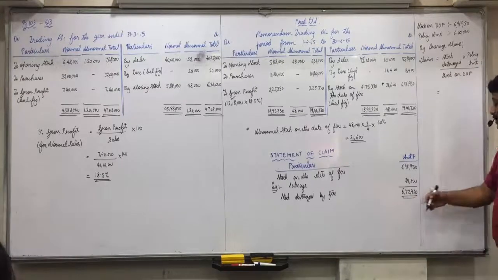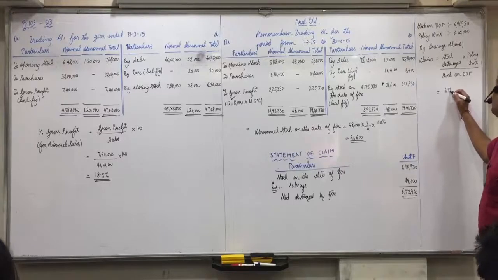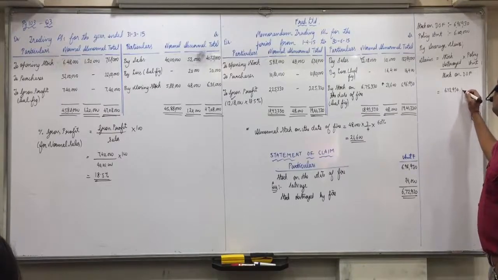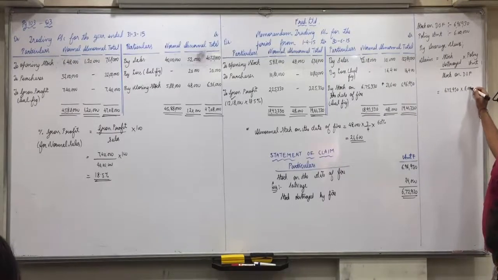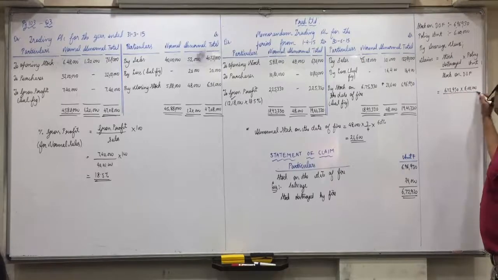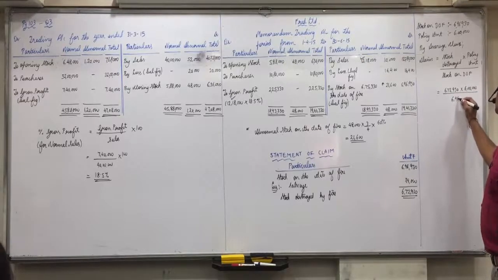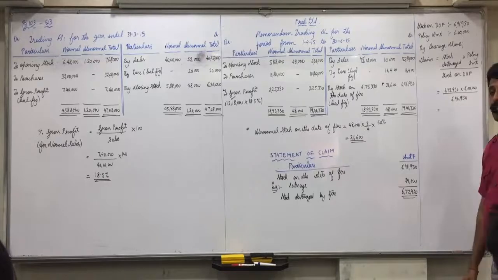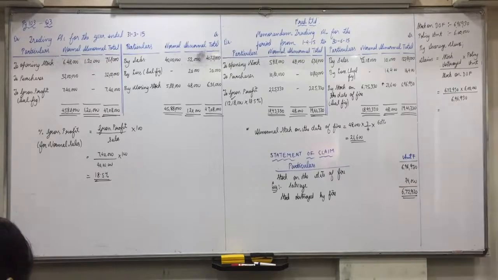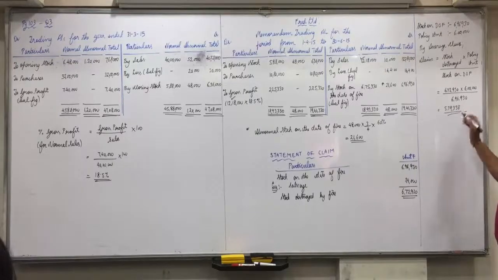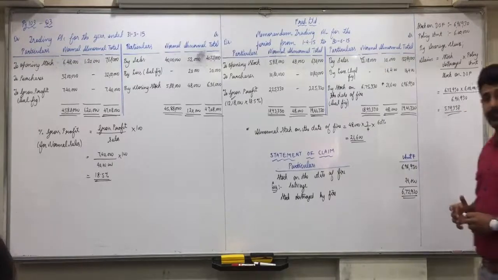Stock destroyed by fire 672,930 into policy amount 6 lakhs divided by stock on the date of fire 696,930. What does it come to? 672,930 into 6 lakhs divided by 696,930 is 579,338.